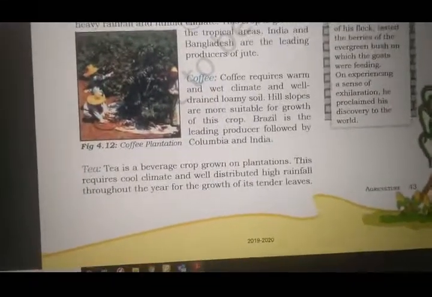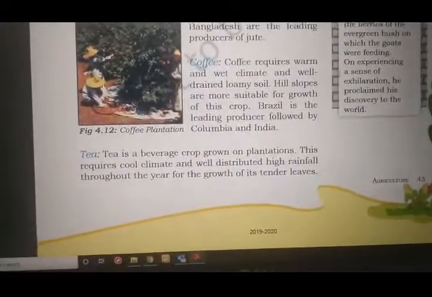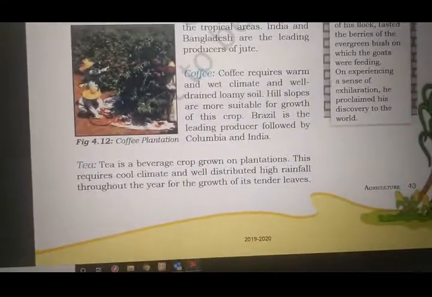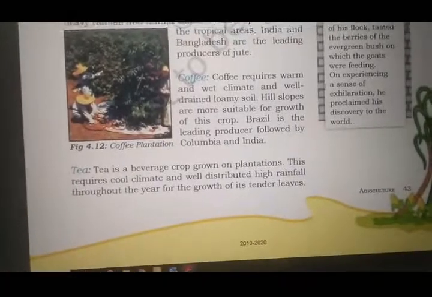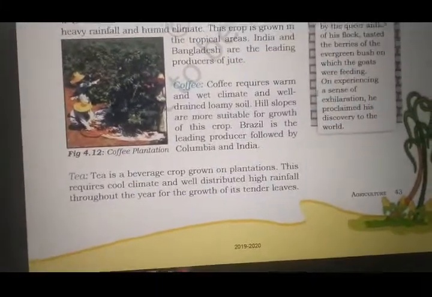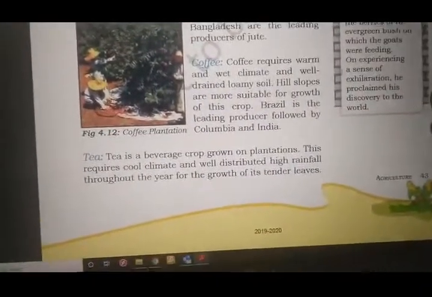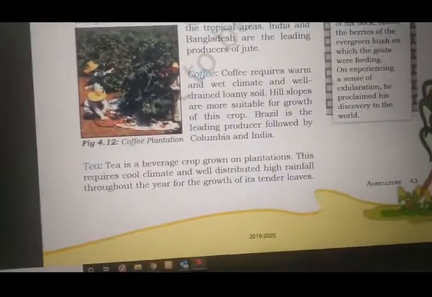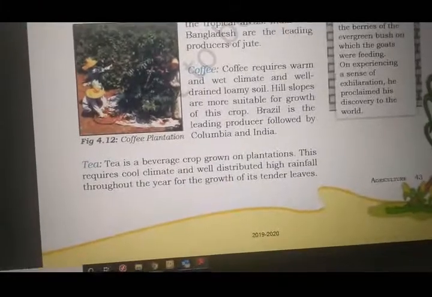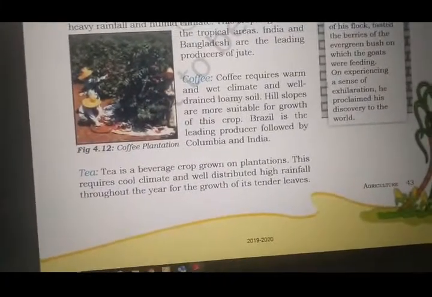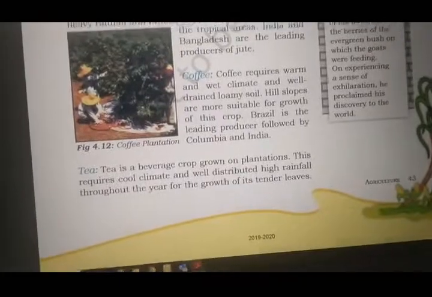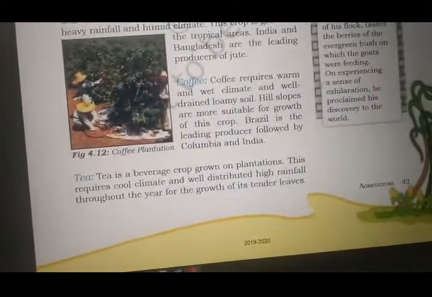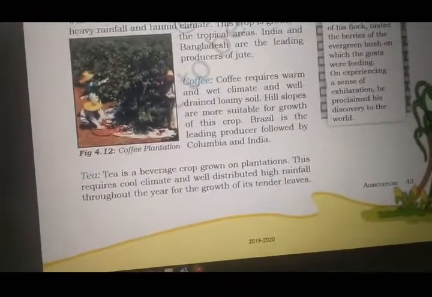The next we have is coffee. Coffee requires warm and wet climate and well-drained loamy soil. So, coffee requires wet climate but a well-drained loamy soil. Hill slopes are more suitable for growth of these crops. That's why hills are sloping. They require a lot of water but it should not be stored in their roots. They want water flowing away. That is why they are grown on hilly slopes. Brazil is the leading producer, followed by Colombia and China. Okay, so coffee is again grown.